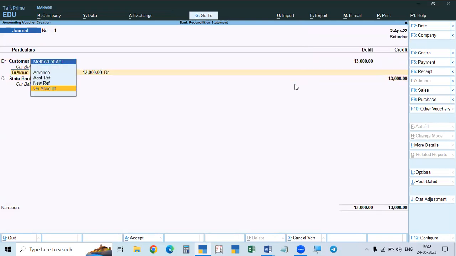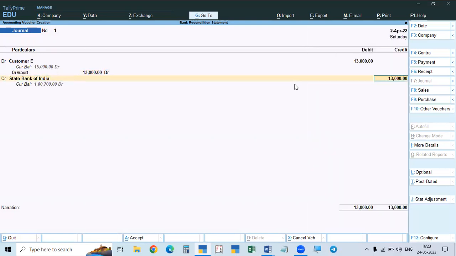because when he paid the money and issued the check, when you make the entry, there is a new reference when we sold goods. When you are receiving the money, we finish it against the reference. Now there is no against reference. The bill is closed, so now it will be entered on account. On account 13,000, State Bank of India.